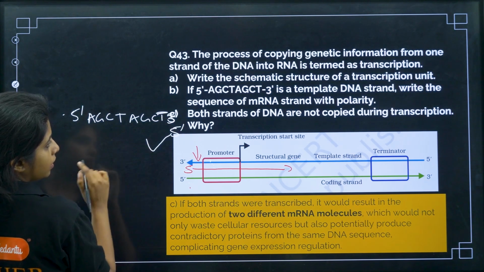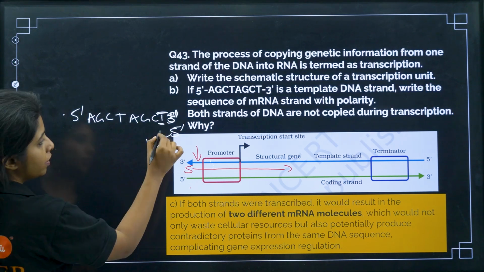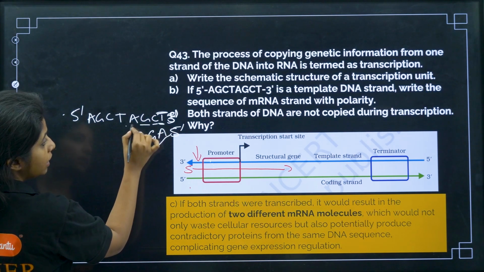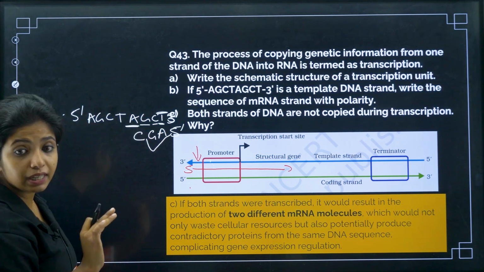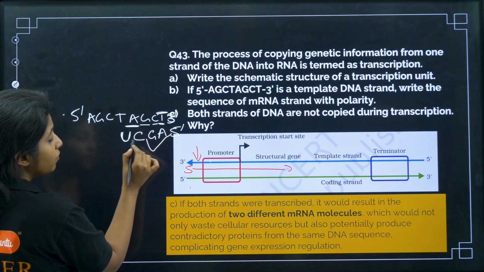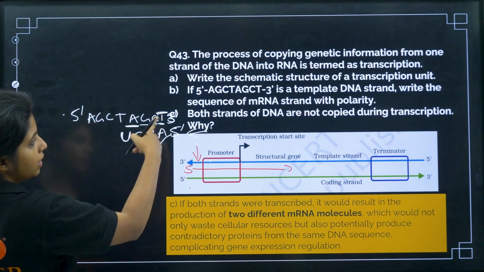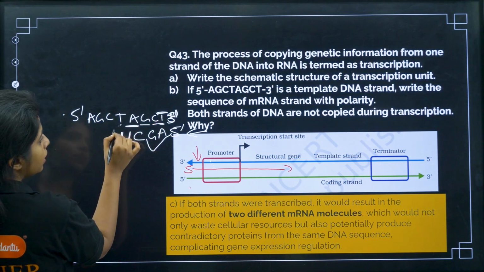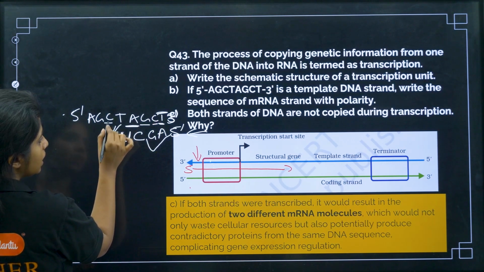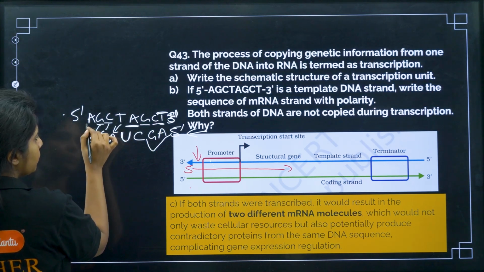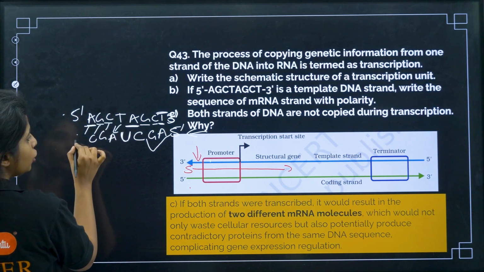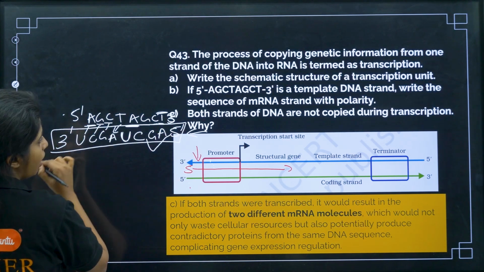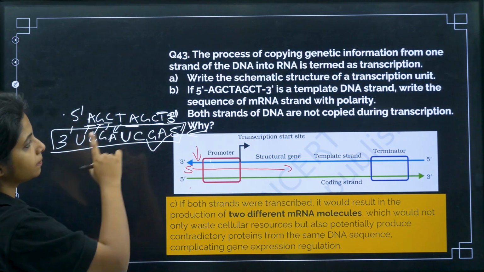So the new sequence of mRNA strand with polarity will be what? If this is T, my dear children, it will be A over here. If it's C, it will be G. If it's G, it will be C. Here, if it is A, this time it won't be binding with T. Instead, it will be binding with uracil. Why? Because it is an RNA that is being formed. This is a DNA. In the RNA, there is no thymine, there is uracil. So T will still bind with A, C will bind with G, G with C. What about A? A will bind with U. And this will be 3'. This is the polarity. This is how you have to write it.